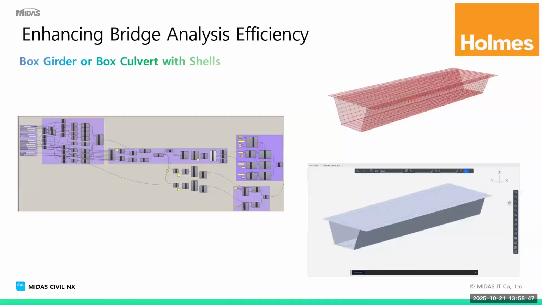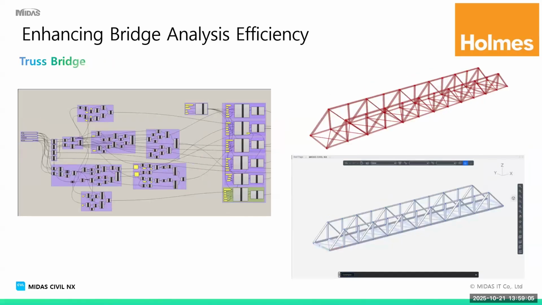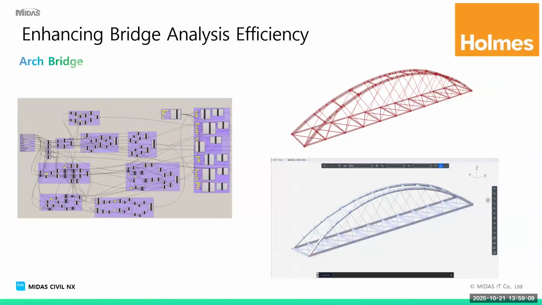Another very simple example is creating a box girder in Midas. As these things change, it is very easy to generate that if you've set up a workflow where it is a fully parametric model. Again, another simple example, a truss bridge, same thing, an arch bridge, same thing. We can set up all these workflows where it becomes a parametric model, and we can do things smarter as things change during the design.